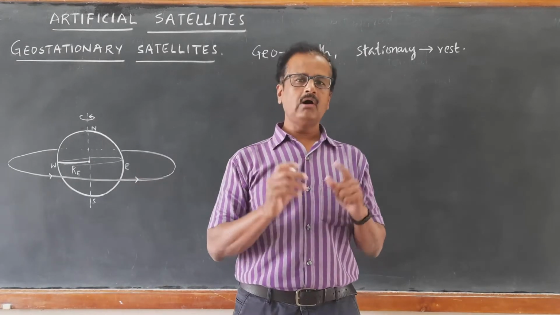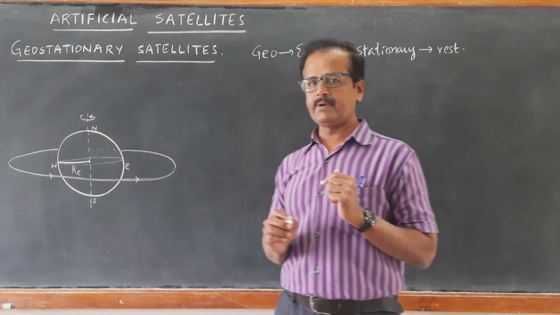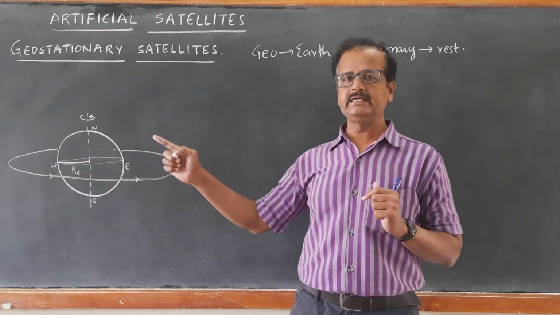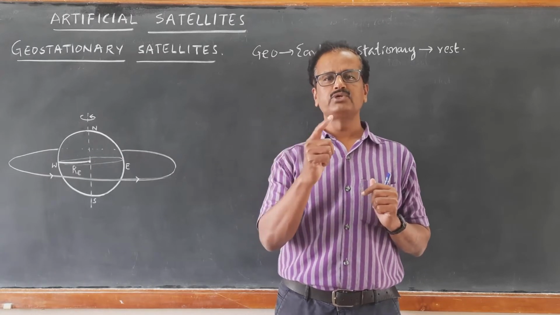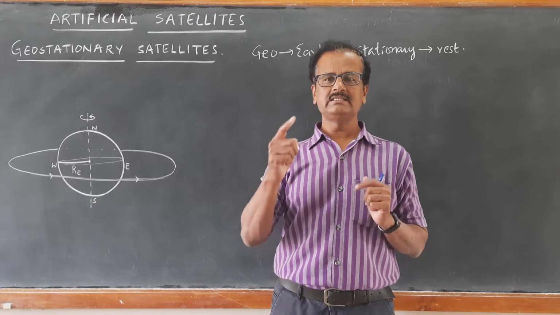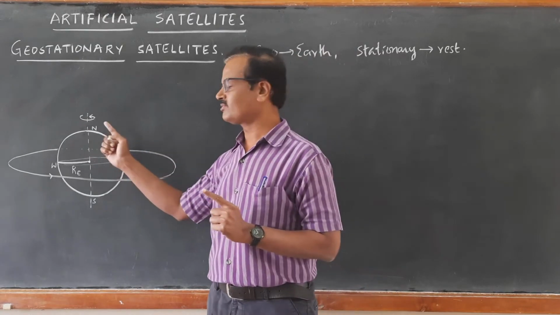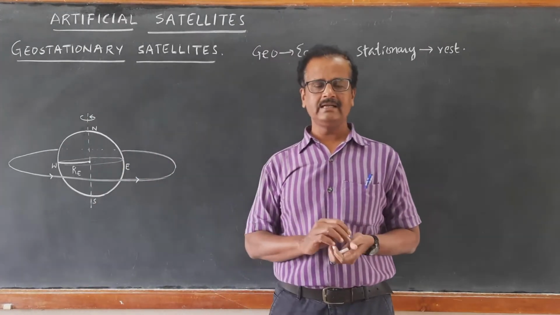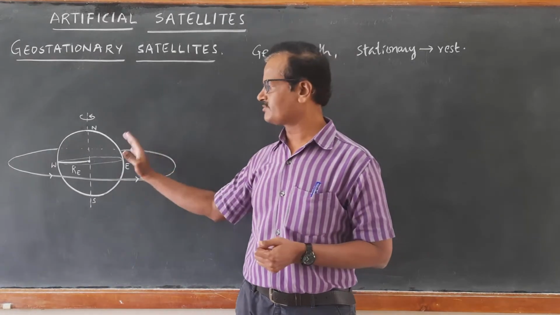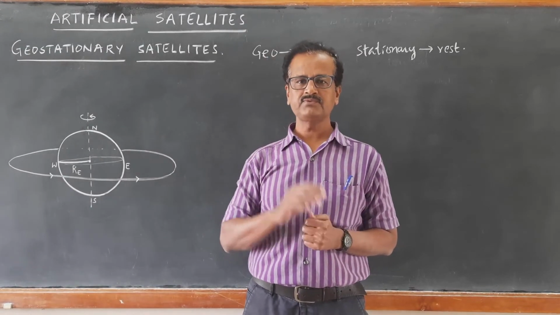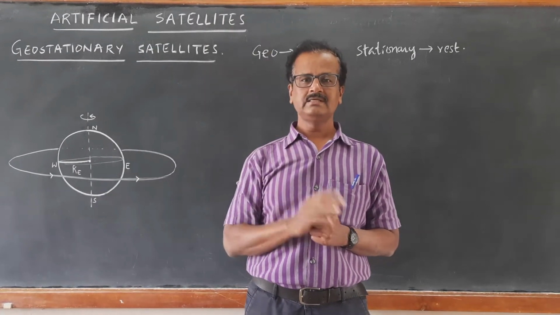And definitely the orbit of this geostationary satellite is a circular orbit. So if the circular orbit around which the satellite is revolving in the equatorial plane is such that its time period of revolution around the Earth is equal to the time period of rotation of Earth around its own axis, then the satellite appears to be stationary from the particular surface of the Earth. From that ground station, once it is observed, that satellite appears to be always at rest.